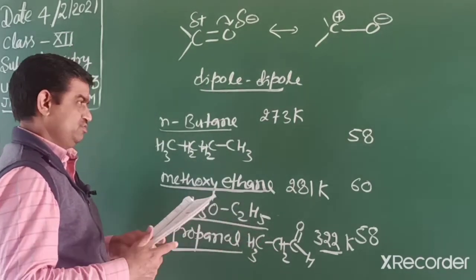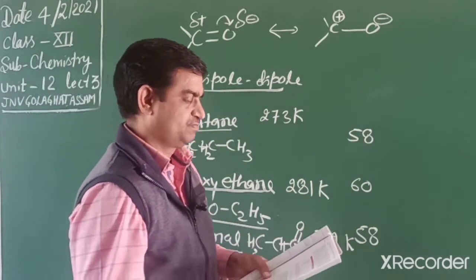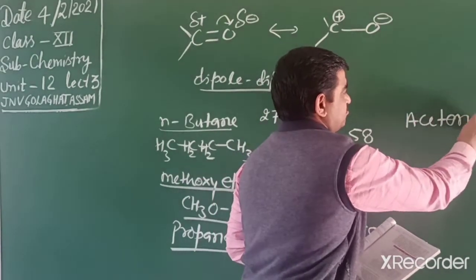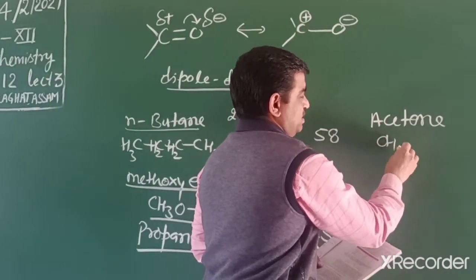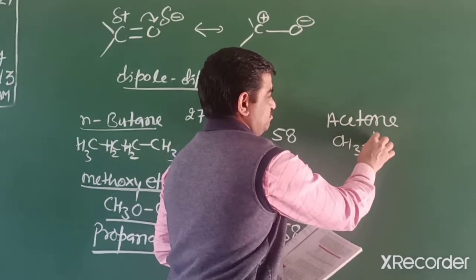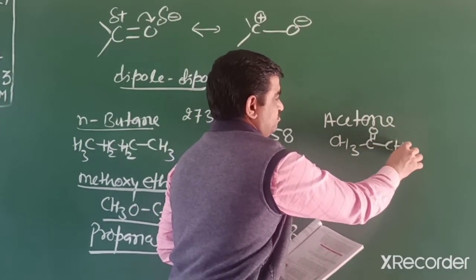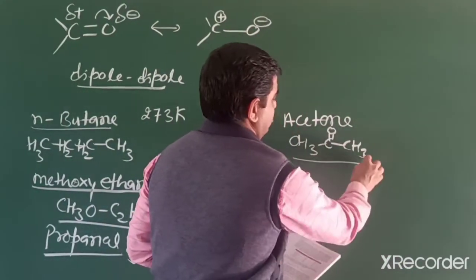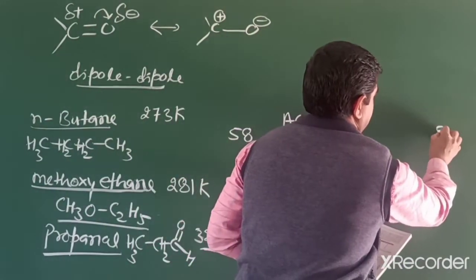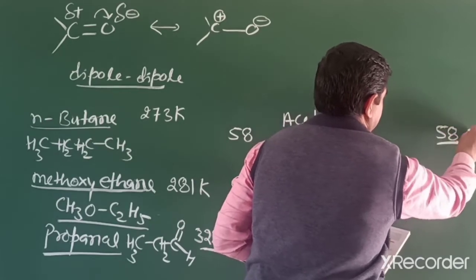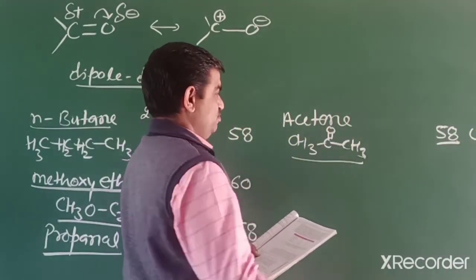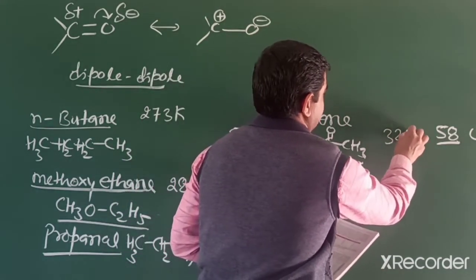The other one given is ketones, acetone, the simplest ketone. Acetone has molecular mass 58 U and its boiling point is given as 329 Kelvin.